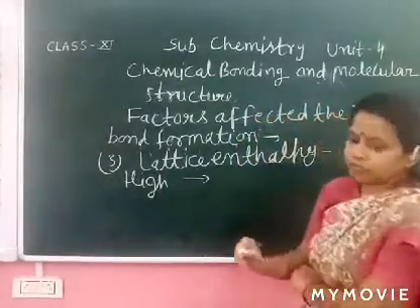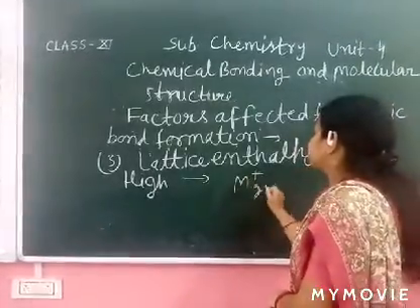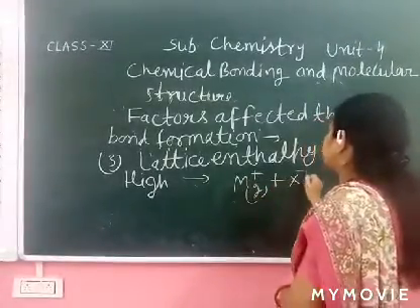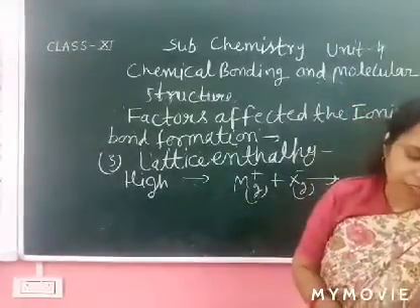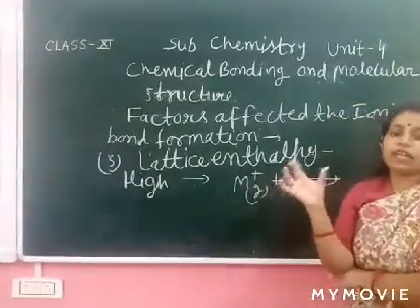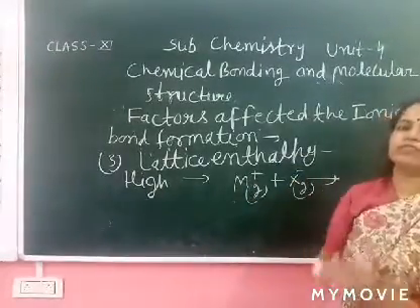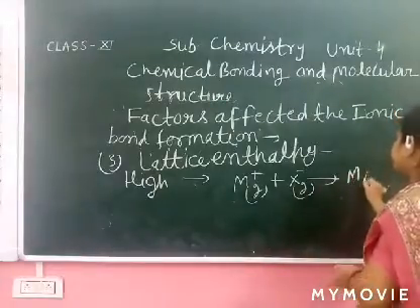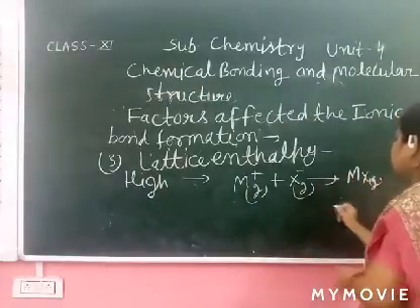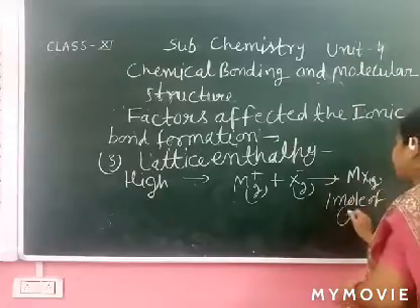Lattice enthalpy: when free ions attract together, the amount of enthalpy released when 1 mole of crystal is formed, like 1 mole of NaCl.